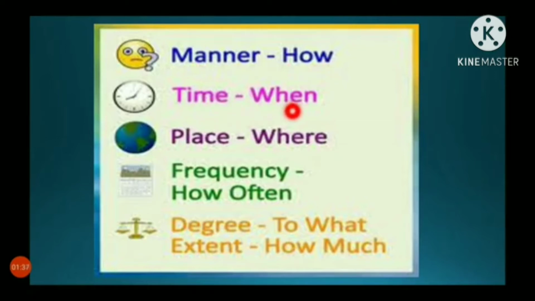Time means when, what happened at what time. Place describes the place. Frequency means how often you are doing your work. Degree means to what extent, how much, the quantity.